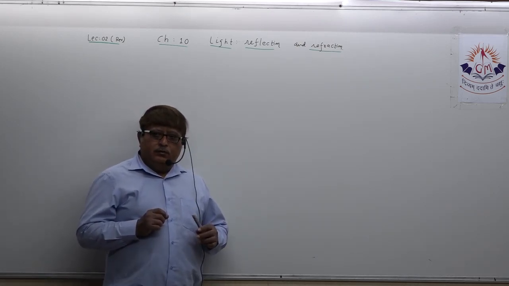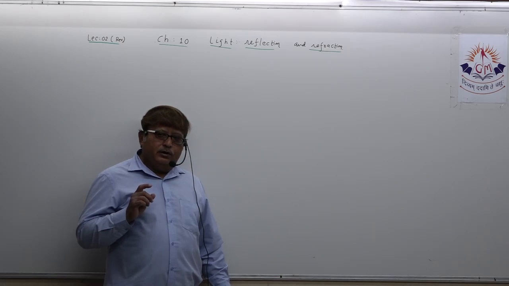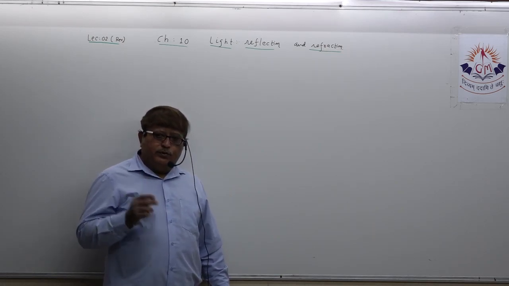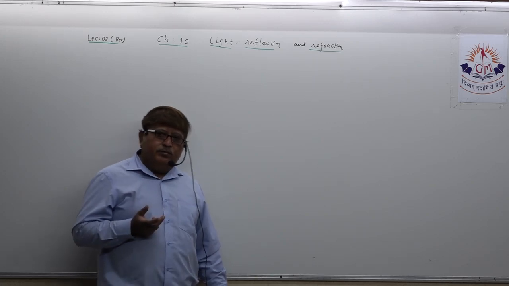Understand? For a particular color of light and for two specific transparent media.